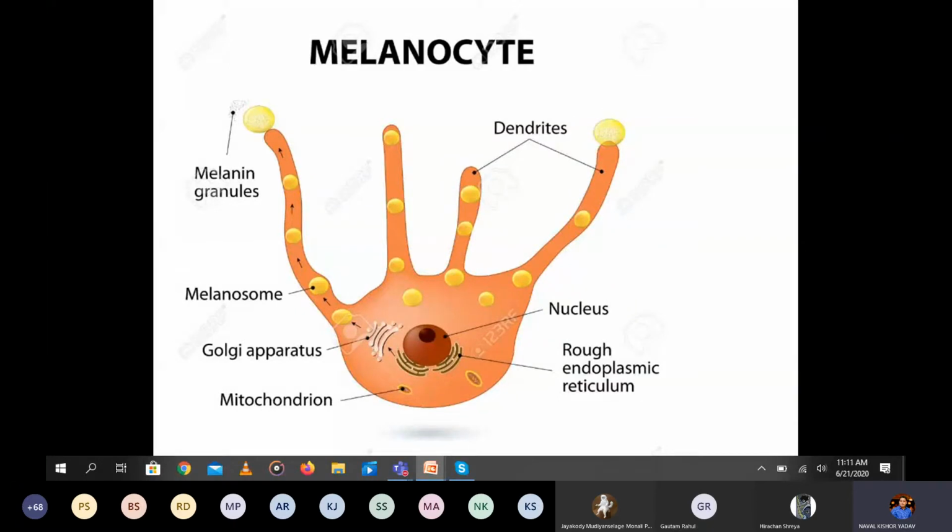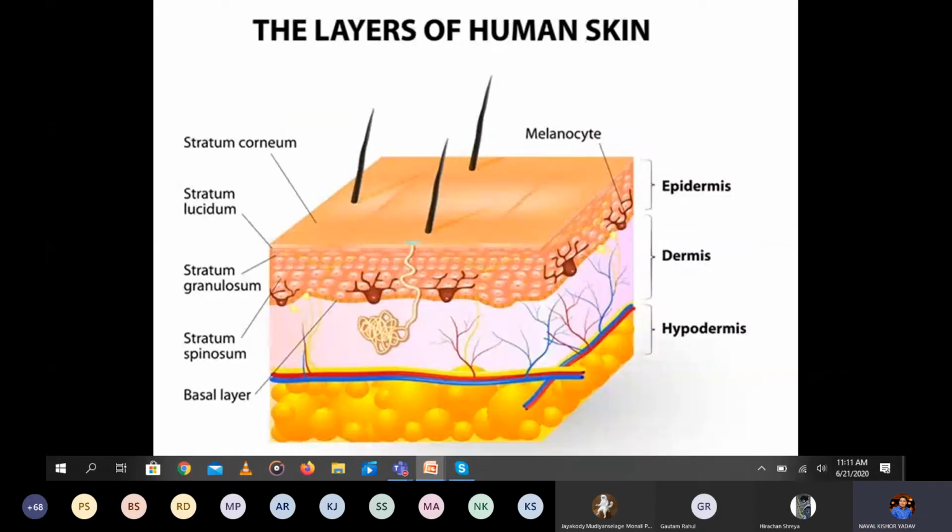I think we have already studied the anatomy of human skin, having the hypodermis, dermis, and epidermis layers. You can see here, these melanocytes, the chocolate color, are present in the epidermis layer, and help in the synthesis of melanin.